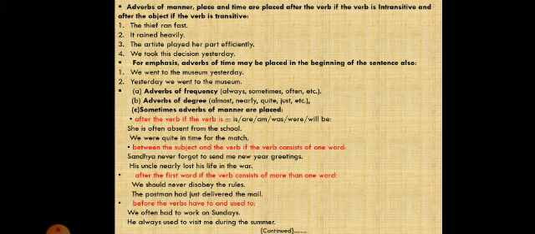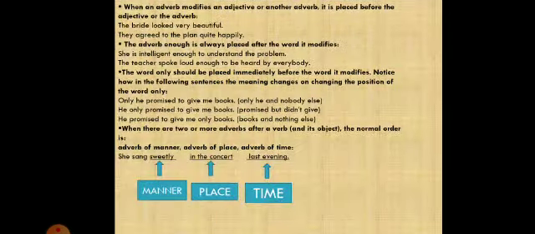The adverb is placed between the subject and the verb if the verb consists of one word. Sandhya never forgot to send me New Year greetings. Here forgot is the main verb and we placed our adverb never before that. After the first word, if the verb consists of more than one word, we place the adverb between both the verbs.